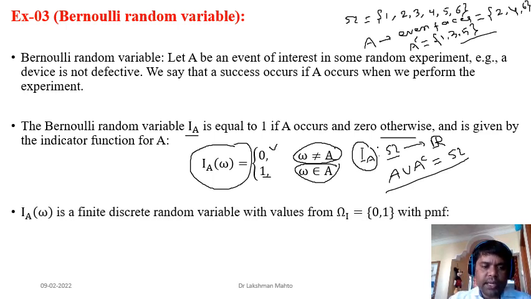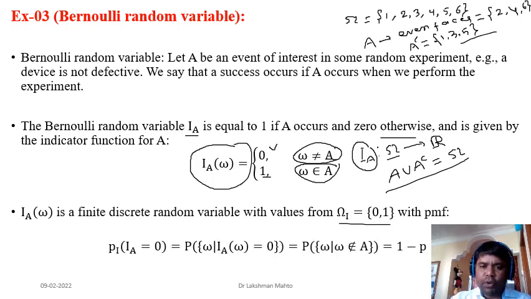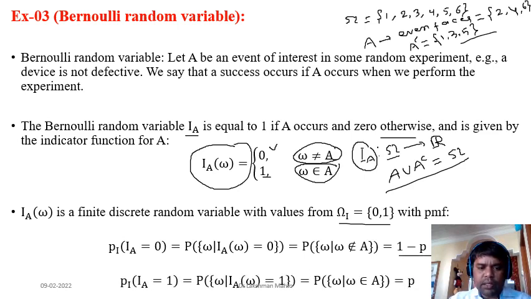So you can say that it is a finite discrete random variable with values 0 and 1. It is taking only two values. And for the probability mass function, the probability that this indicator random variable takes value 0 is 1 minus p. And the probability that this indicator function takes value 1 is p. That is the probability of success. So 1 means success and 0 means failure.